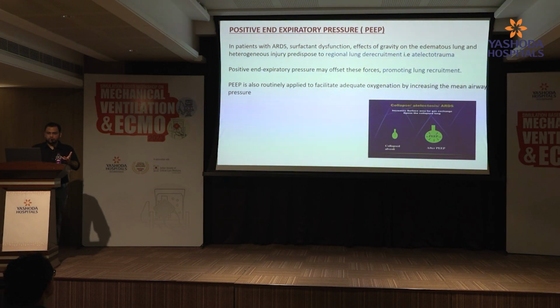So that was about the low tidal volume. Now coming to the positive end-expiratory pressure. As we discussed in the previous slides, low tidal volume was to prevent volutrauma and hyperinflation, whereas high PEEP is basically to prevent atelectrauma and cause regional lung recruitment. If you see the picture there, this is how the collapsed lung looks, and when you give the PEEP, it is going to recruit, open up and improve the ventilation. Not only that, PEEP will also increase the mean airway pressure and improve the oxygenation.